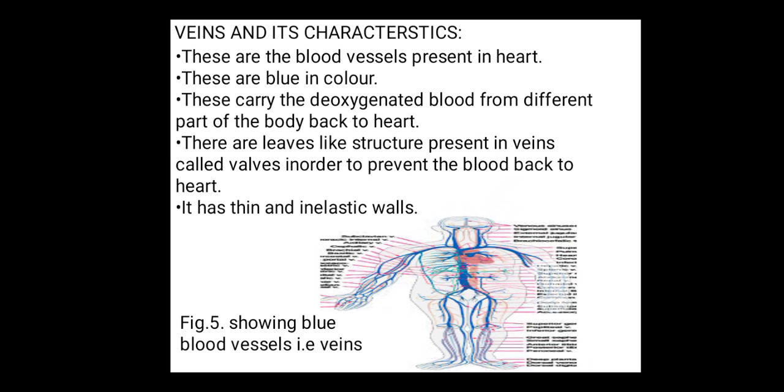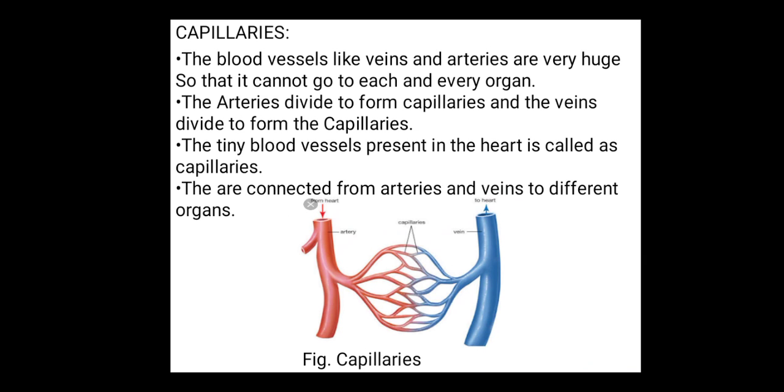They have thin and elastic walls. We understood that there are leaf-like structures present which, when open, the blood goes in, and after that the valves close to prevent the blood from going back to the heart. Next we will know about capillaries.